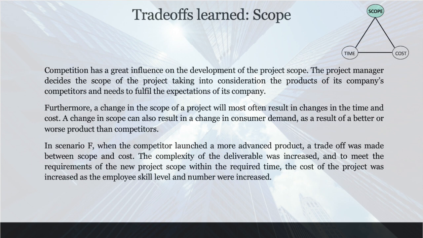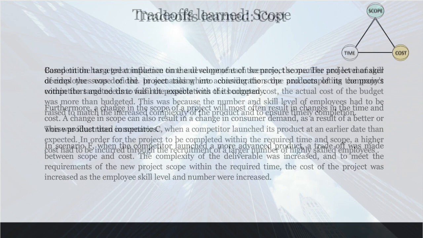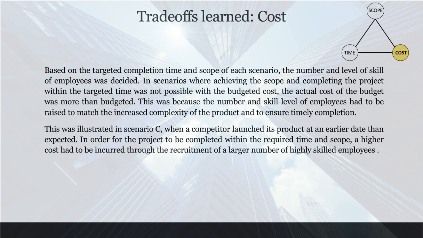The trade-off learned of the selection of the scope that the project manager must consider to fulfill the company's objectives are based on the competitors, which could affect the cost and time as we saw in scenario C and F. For each scenario, the cost of production was usually higher than the normal budget. That's because the cost is directly attached to the number and the skill level as well as outsourcing used.